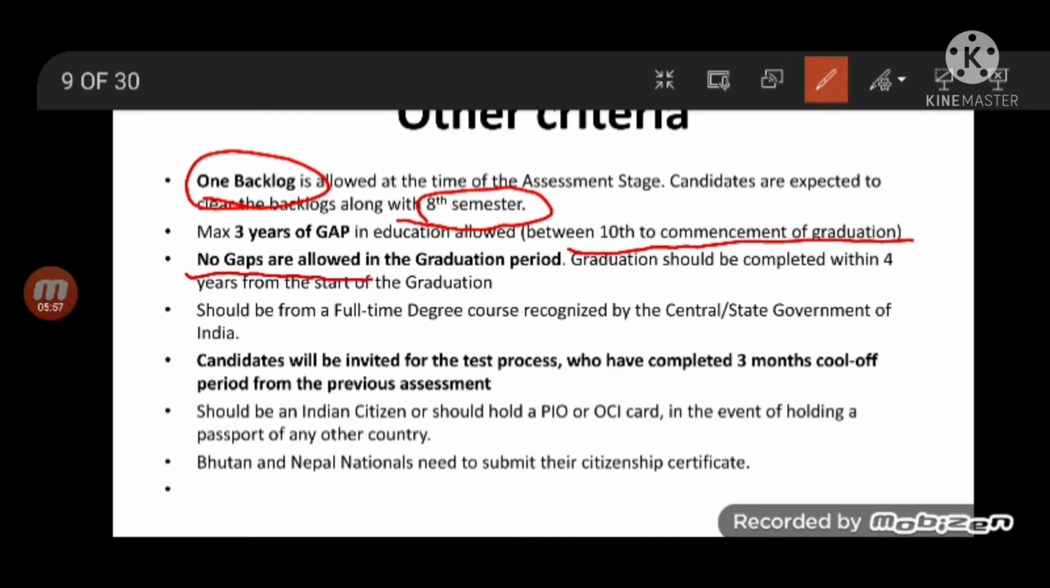And this is important: no gaps are allowed during the graduation period. That means you should finish your BTech or BE in 4 years and MTech in 2 years only. It should be a full-time degree from a recognized university.